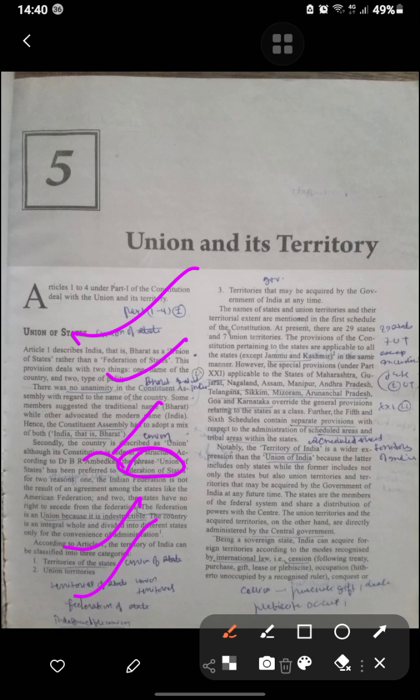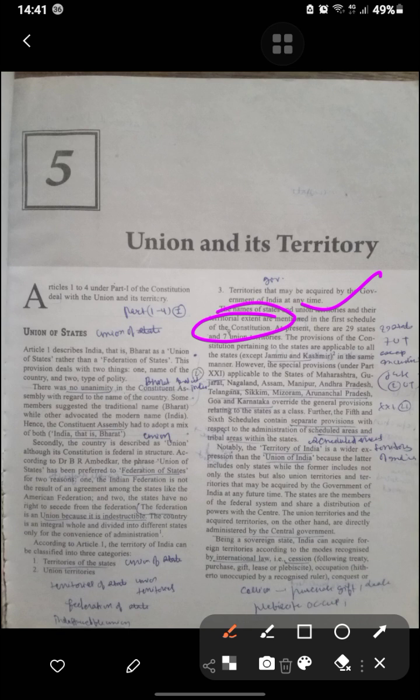So, the union is indestructible, and the country is an integral whole divided into different states, union territories, and territories that may be acquired by the government. So there was a name and the union territory, their territorial extent: 29 states and 7 UTs are there. In the same manner, special provisions were made for states like Maharashtra, Gujarat, Nagaland, Assam, and general provisions relating to the state. Further, the 5th and 6th schedules make separate provisions with respect to the scheduled castes and scheduled tribes.